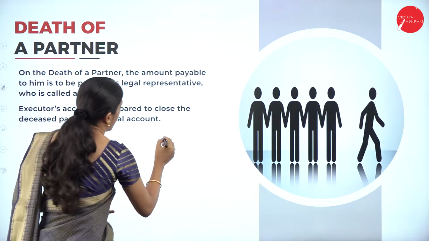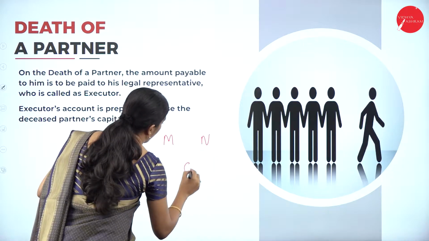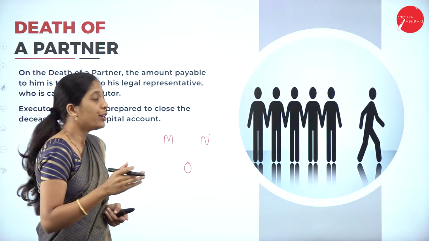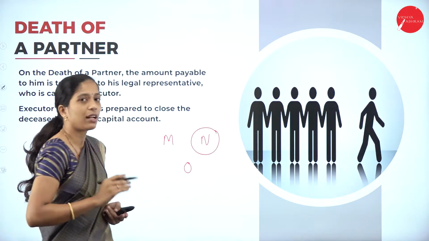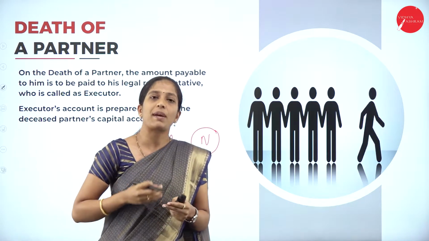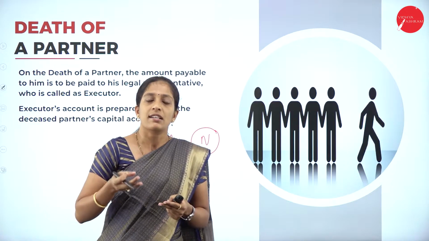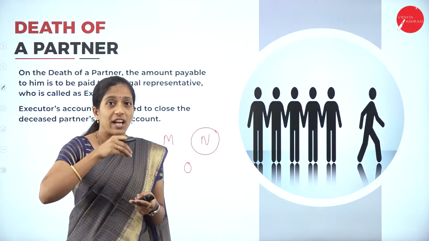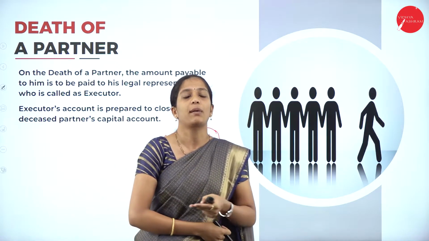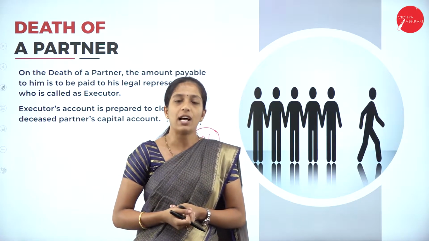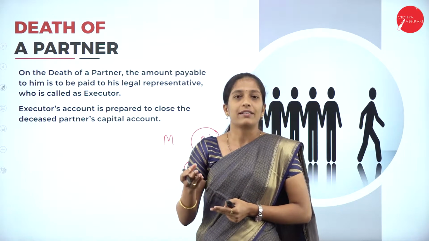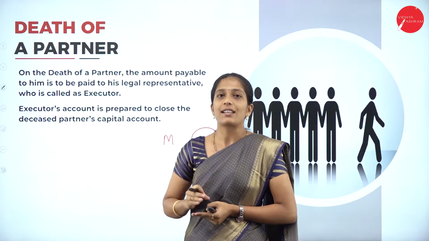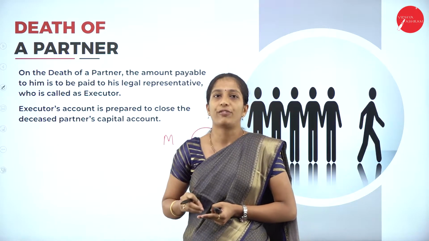For example, there are three partners, M, N and O. Now, there are three partners and they were undertaking their business activity. Now, due to some reason, N dies in the existing partnership firm. So it may be any reason, due to any disease or due to any accident. So whatever may be the reason, if an existing person dies in the existing partnership firm, it is called death of a partner. Now, when the death occurs in an existing partnership firm, what are we going to do with this account? So let us see what we are going to do with the death of a partner.